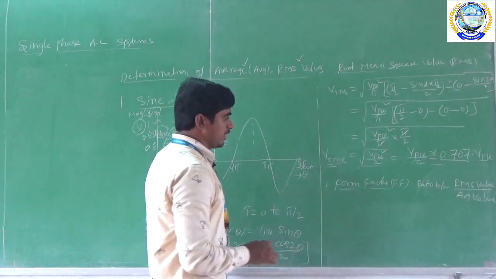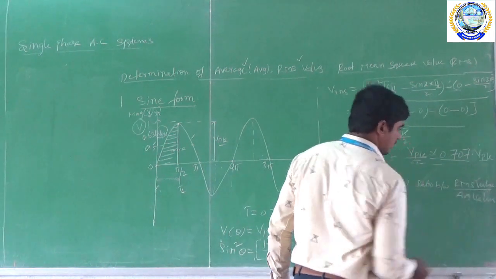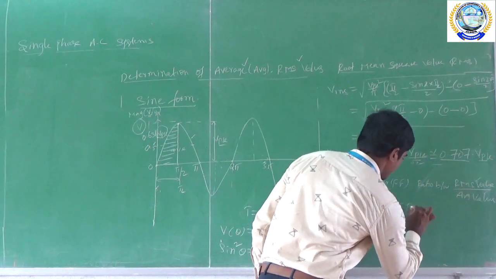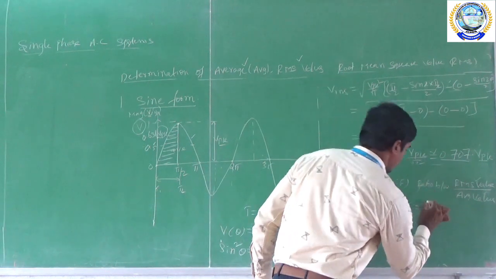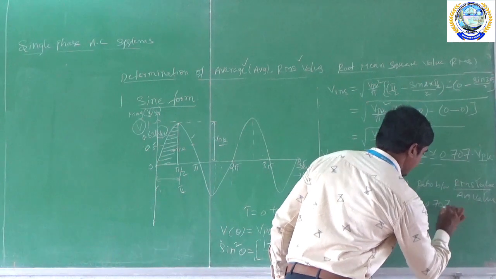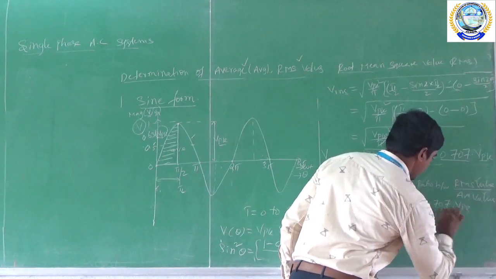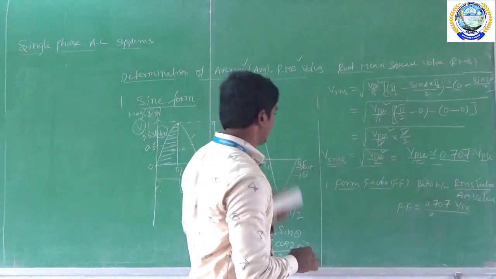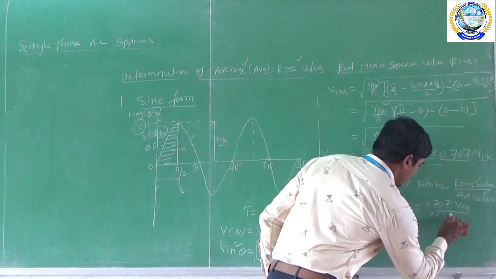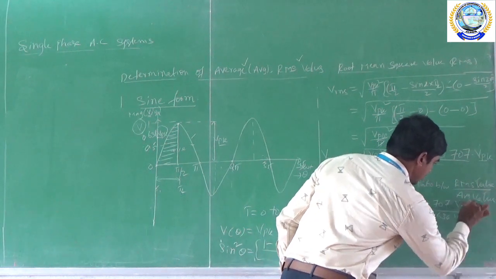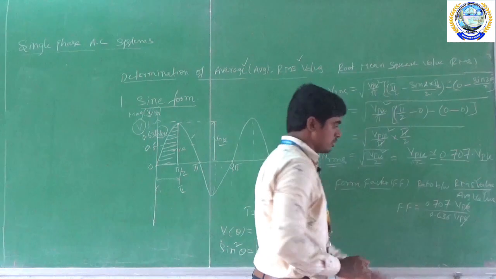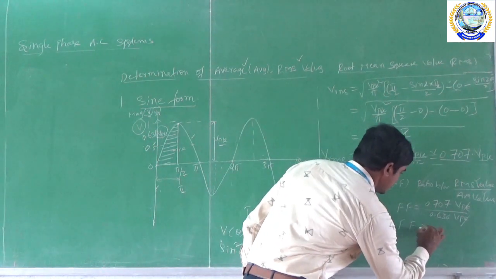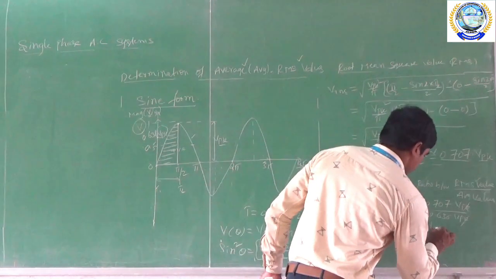We already derived the RMS value and the average value. So form factor is equal to RMS value by average value, which is 0.707 into Vpk. Previously we derived the average value for the sine waveform as 0.636 into Vpk. So Vpk gets cancelled and 0.707 by 0.636. After simplifying, the value is 1.11.